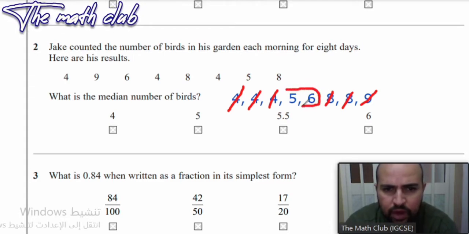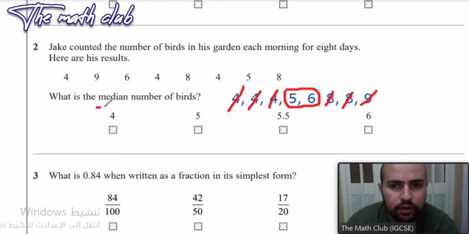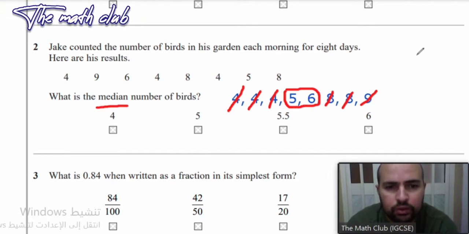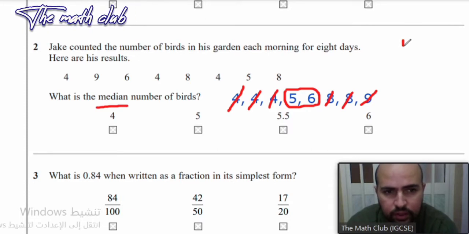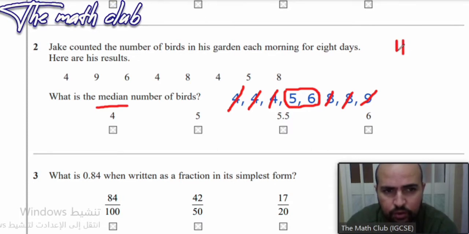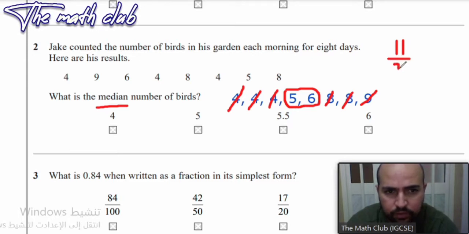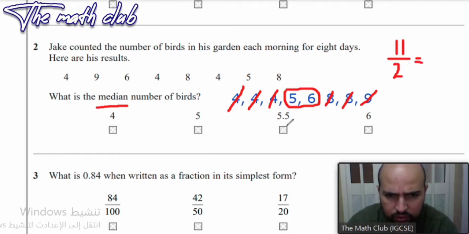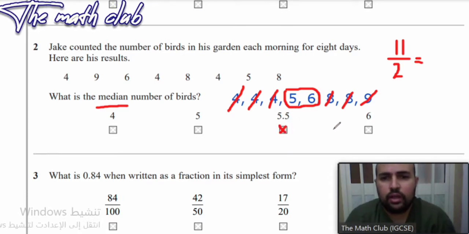Now, if you have two numbers in the middle, what do you do to find the median? Very good. You add them together and then you divide by 2. So you add 5 plus 6 equals what? Very good, equals 11. And then you divide 11 by 2, and the answer will be what? Very good. It's going to be 5.5. So this is the answer. Good job. And this is how we answer a question like this.